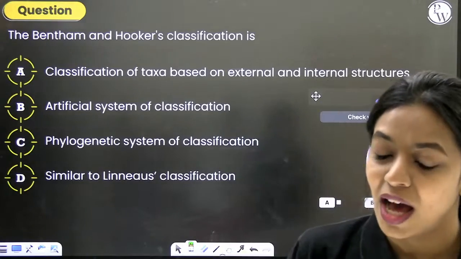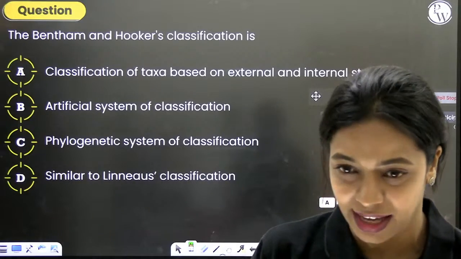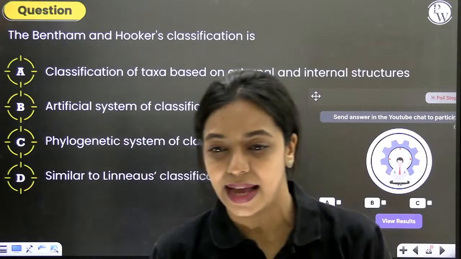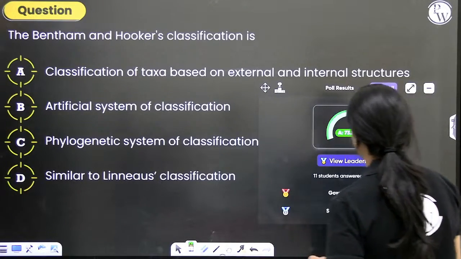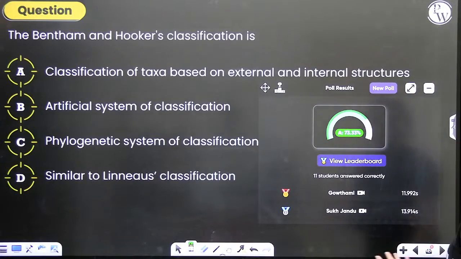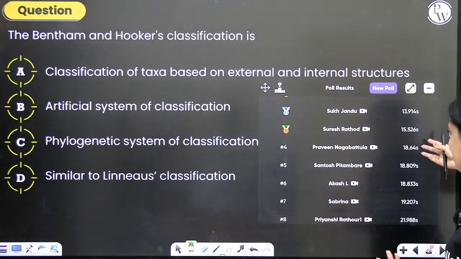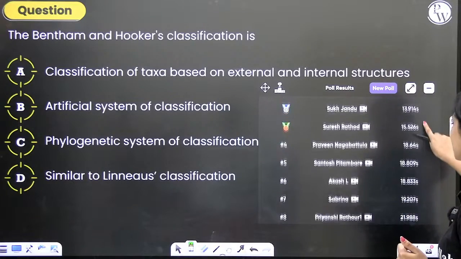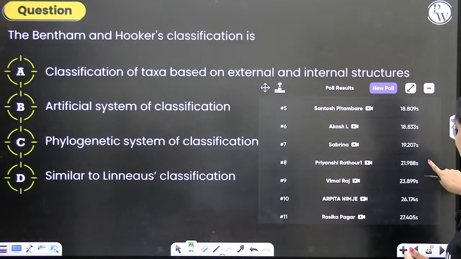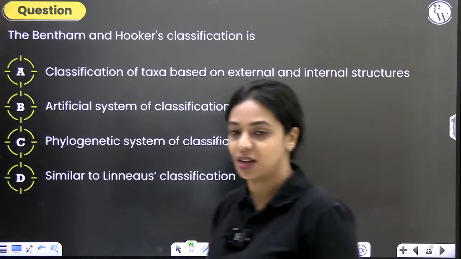I can see some of you are answering it as A, some of you are answering it as B. Many of you are answering as A, some as B. There is some confusion, we'll discuss that. So the correct answer to this question is option A. 73% of you have answered this question correctly. Gautami is on top of the list. Sukh is second. Suresh is third. Praveen also has answered correctly. But like I said, what decides who's on top is how quickly they answer. So Santosh, Akash, Sabrina, Priyanshi, Vimal, Arpita, Rasika, all of you have answered the question correctly. Great. That means you've understood this concept.